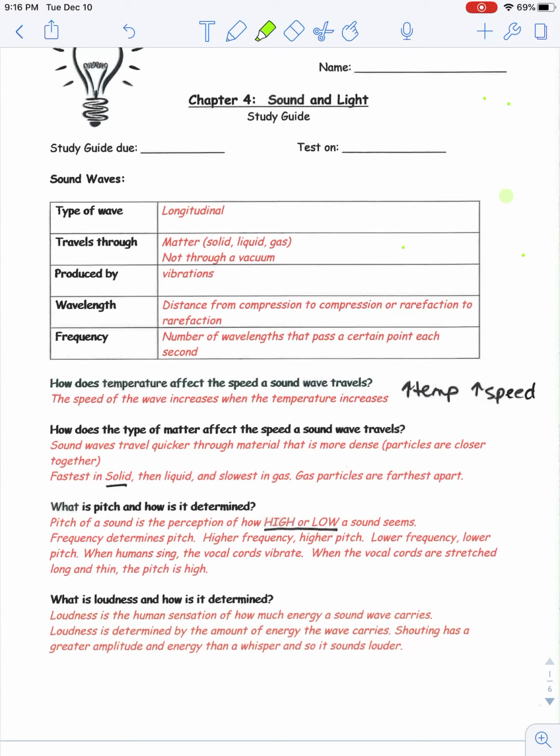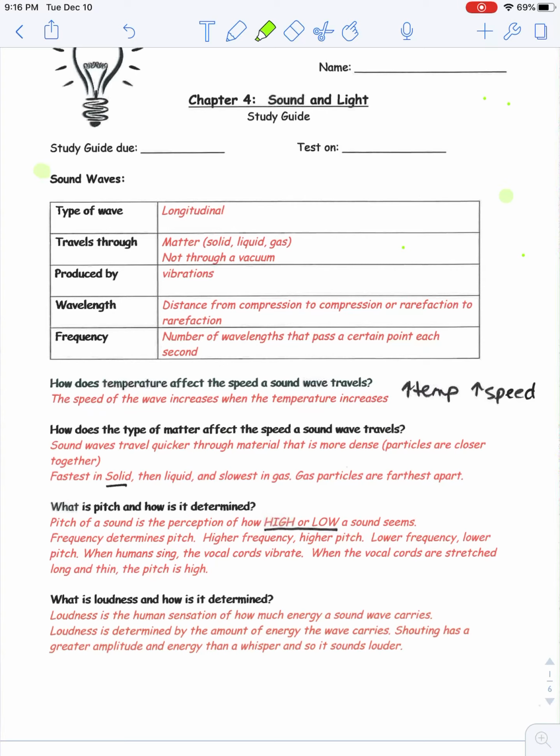Time to go over our Chapter 4 study guide over sound and light. In this particular chapter, we studied two types of waves. We were introduced to them in Chapter 3, studied them a little bit more in depth here in Chapter 4.